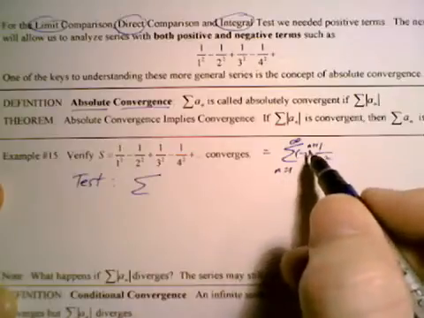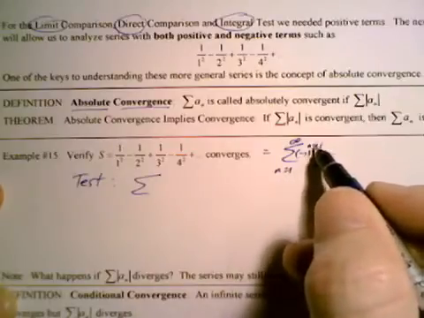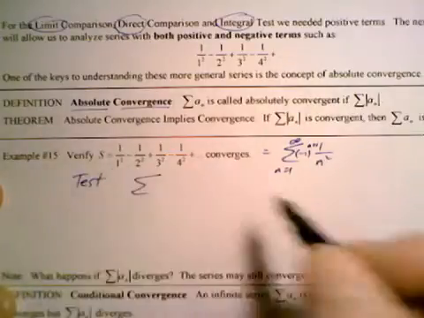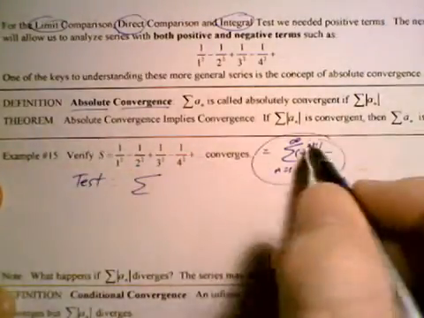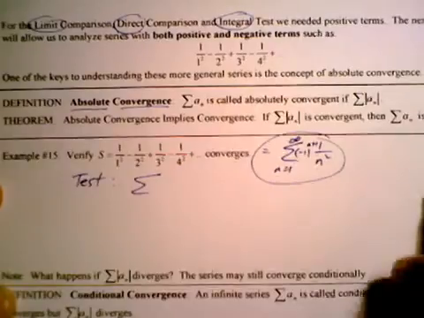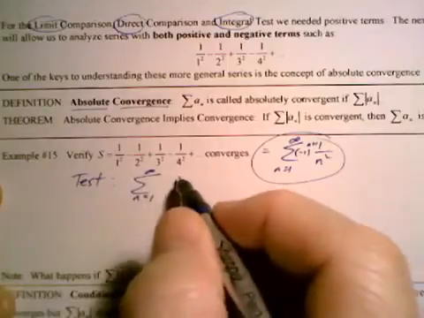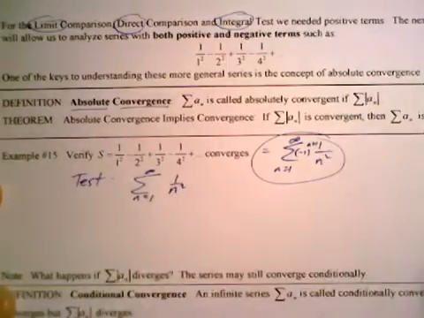Because n starts at 1 here, n plus 1 makes an even power of negative 1, and therefore the first term would be negative. So this is the series that we're actually testing. But let's go ahead and throw out the negative and test the series from n equals 1 to infinity of 1 over n squared.